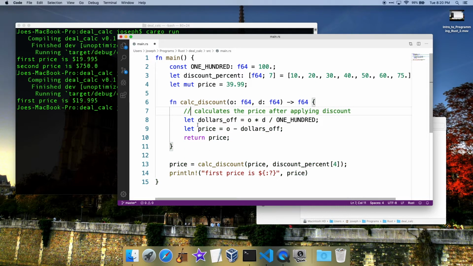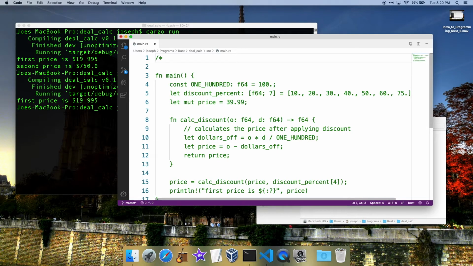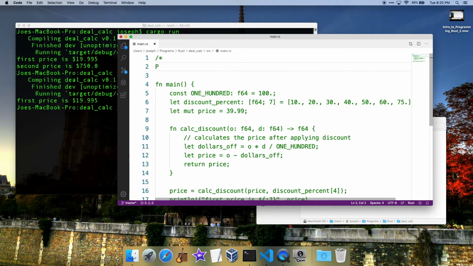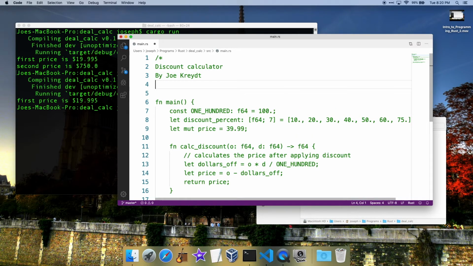Don't need that. Maybe we want to put at the very top comments like discount calculator by Joe Crite, November, what is today? I don't know, 2019.